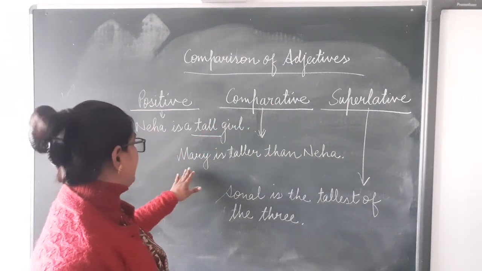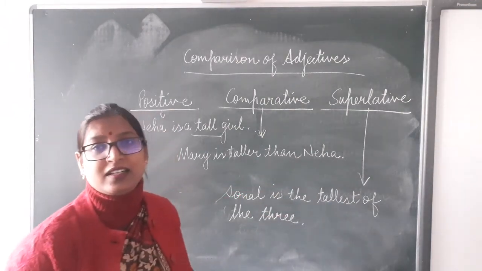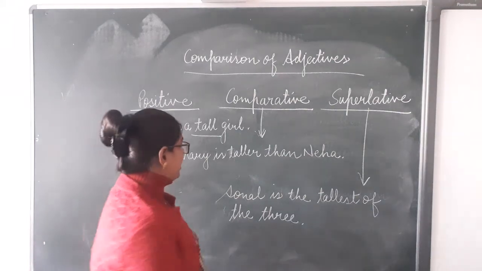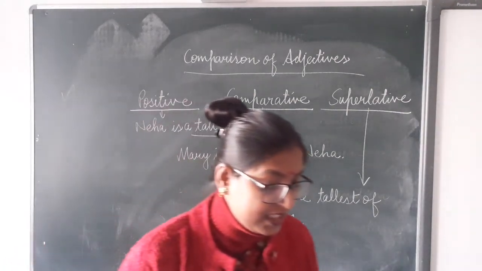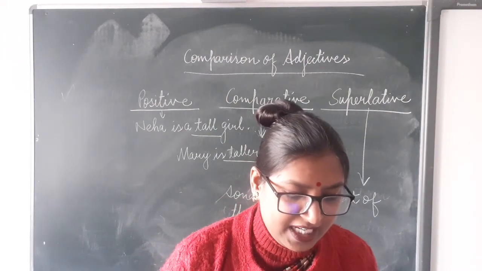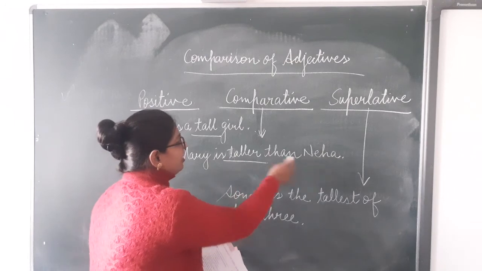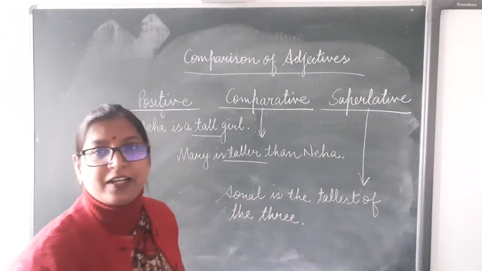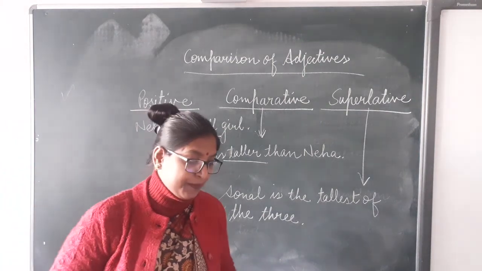The example is Mary is taller than Neha. What is the adjective? Taller. The adjective is taller. And in this sentence, taller tells us that Mary is taller than Neha. Mary's height is more than Neha.